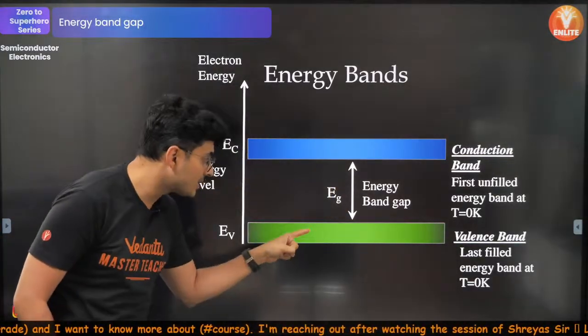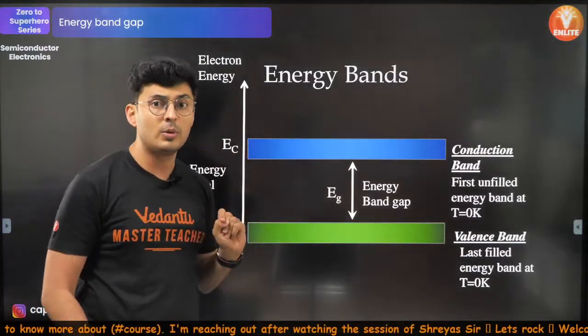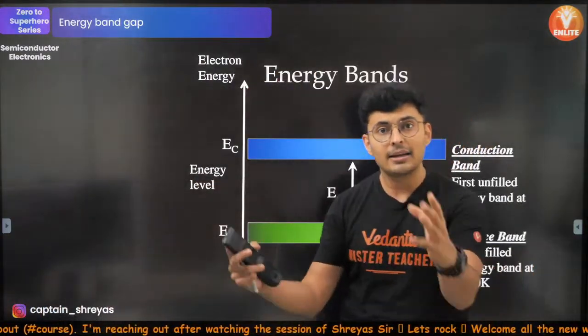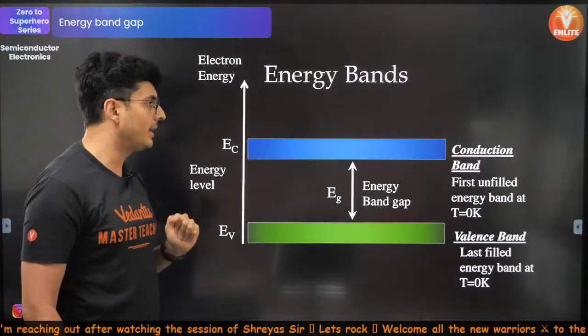So, you cannot come in the black region, it's forbidden. So, if an electron decides to jump from the green band to the blue band, it has to make a jump, and that is why it is called the energy band gap.